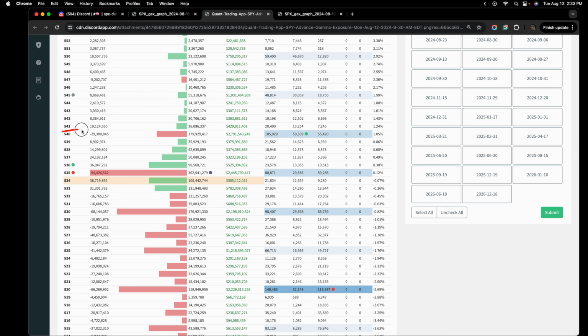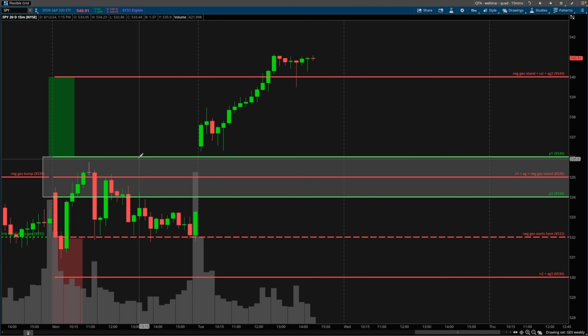However, if price can hold above 540, then I would expect it to head up potentially to the gamma flip strike. As we can see, it's a nice track for positive gamma up towards this area here. Without going into too much detail, as I'm just trying to keep this video pretty brief, this is our zone. This is our area. That's what's marked off on this chart right here.